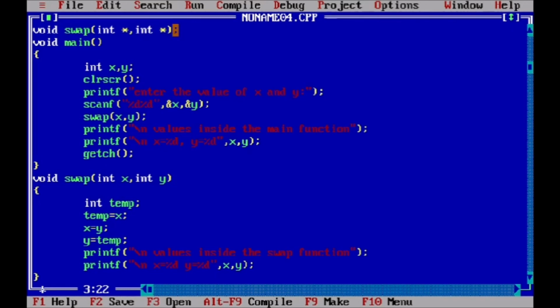Okay, and now here in swap we are passing the address of that variable, and here also we are taking the address of that particular variable.